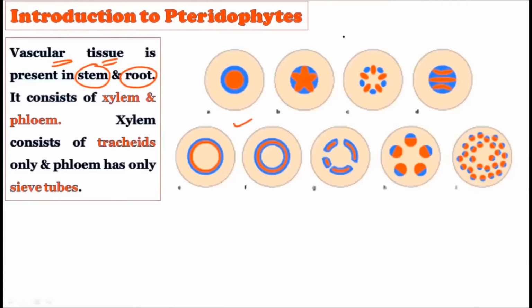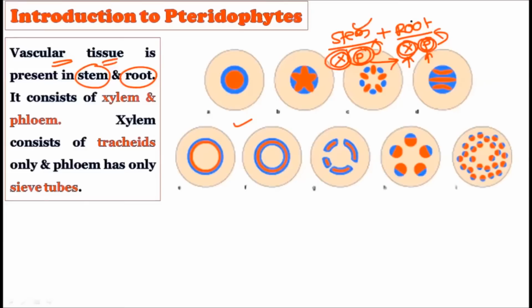The stem part of the pteridophyte plus the root part of the pteridophyte possess the vascular tissues. That is, the xylem and the phloem are present in the stem, and the xylem and the phloem are also present in the roots as well. So the roots, having the xylem and phloem, are able to transport water throughout the plant body, and can also receive food material from the stem by using the phloem. So the well-developed vascular tissues, the xylem and the phloem, are both present in the stem and roots.